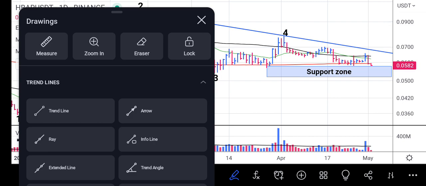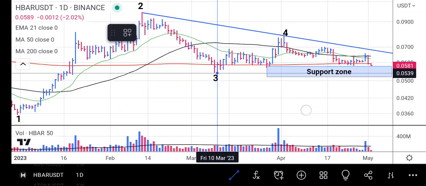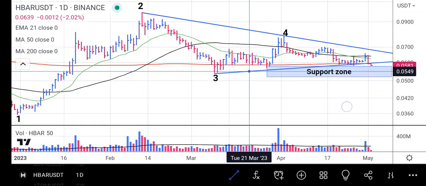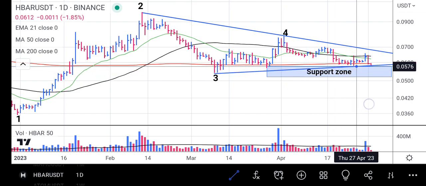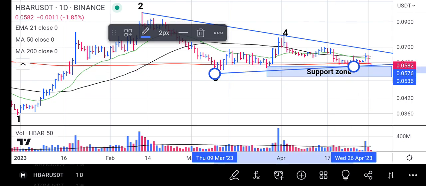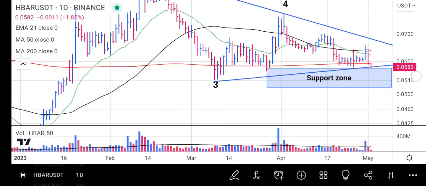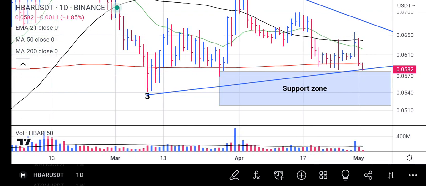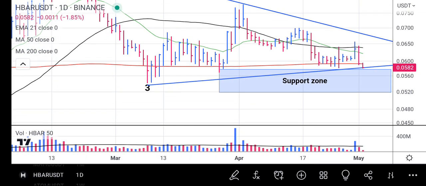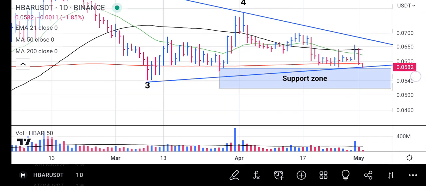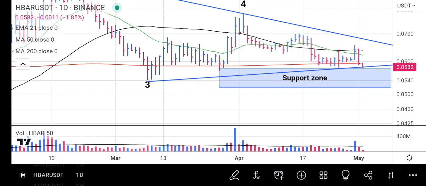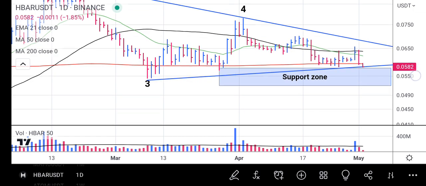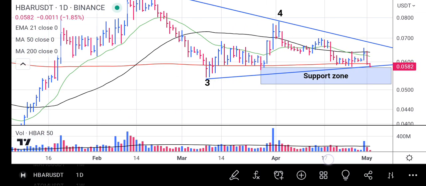And let me draw a support trend line. A support trend line has been drawn, and as the price is now, HBAR price is trading on that trend line. The price staying there is now at a critical point. We expect the price to bounce from this support zone or this trend line and volume should support it. If that could happen, HBAR will continue its rally and it will break above the upper trend line.